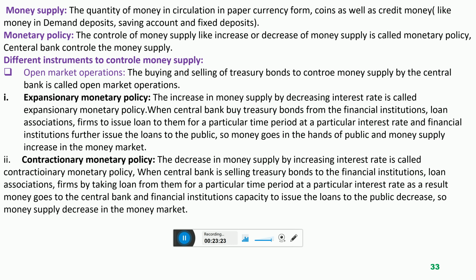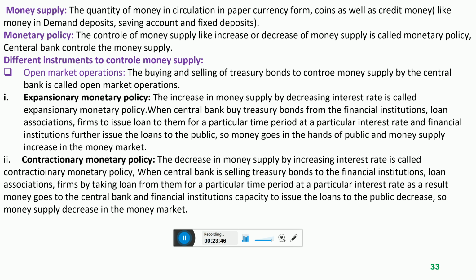Now in this case, when the central bank wants to reduce money supply, the central bank will sell the bonds, the treasury bonds. Now the central bank needs money for developmental projects. So the central bank wants to take a loan from the financial institutions, from the loan associations, from other countries.